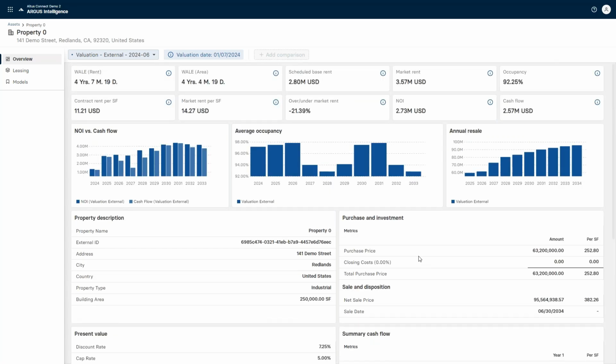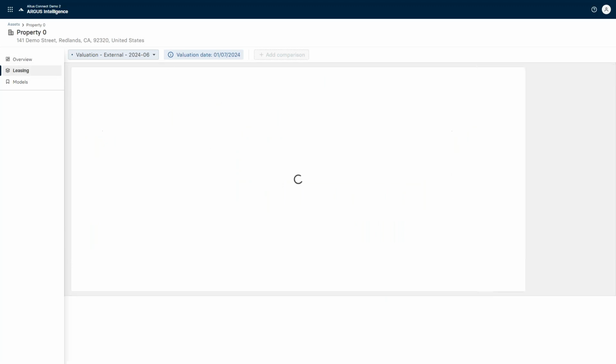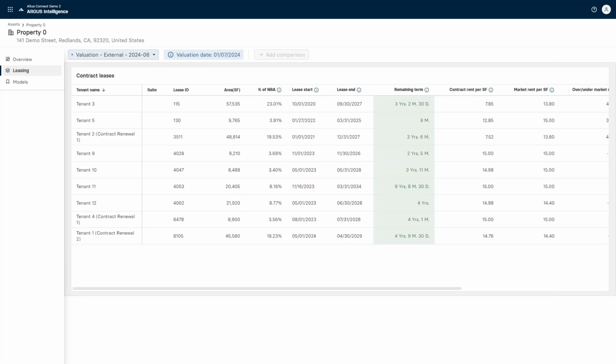We can also drill a little bit further into this and start getting into some of the key metrics, especially around kind of your top line rent, since in most cases, rent is the key driver of revenue in your buildings. We call out certain things like our contract rent versus market rent. Are we over or under market rent in this case? And the ability to now drill into the leasing tab and look at any one of your contract tenants and see, hey, is there a specific tenant that might be driving that difference, or is it across the board? All of my tenants are under rented.